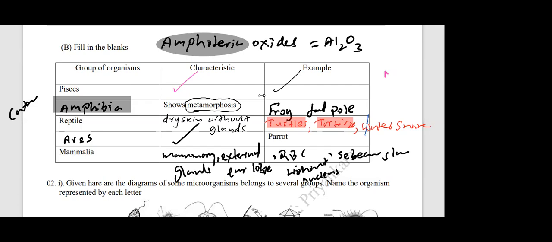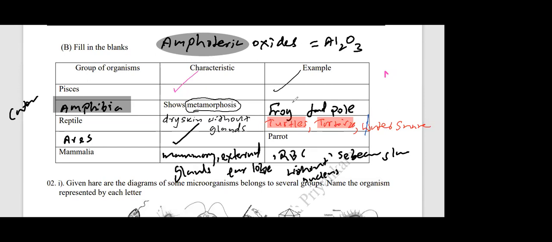Some small worms you can view using a hand lens. But anyway, you don't need to worry about phylum Nematoda, because you will never get questions from that. Since you asked, I told you some other stuff, otherwise it would be a waste of time to explain all this, because it's not relevant to your syllabus.